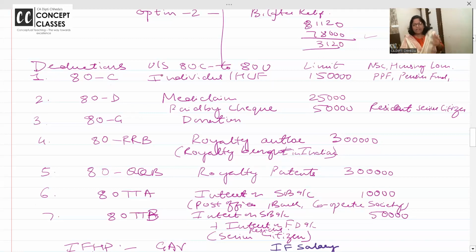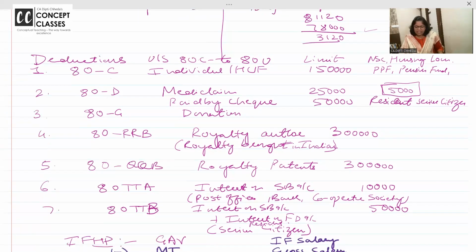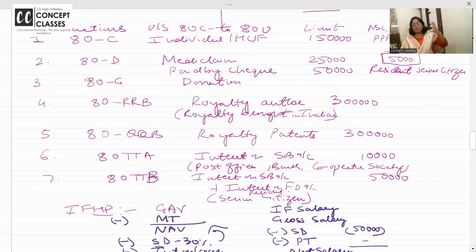Mediclaim, 80D, 25,000. For senior citizen, 50,000. Parents and all. And if I am also senior and my parents are also senior, then up to 1 lakh. And a maximum of 5,000 rupees is allowed in cash. You can pay for health checkup expenses, which are inclusive in this limit. Okay. Donations, for that you get 80G deductions. Now some are 100%, some 50%.